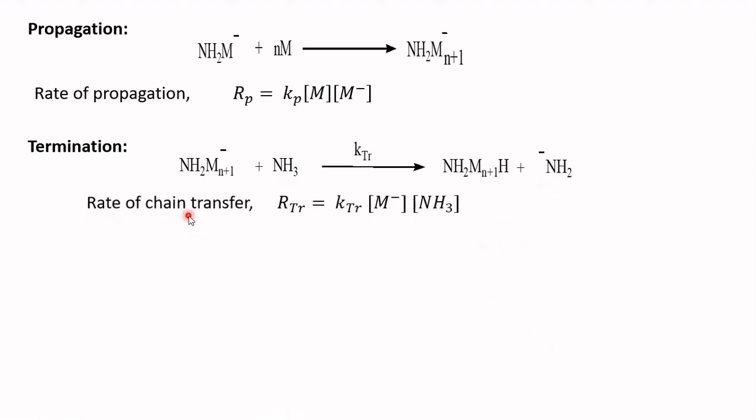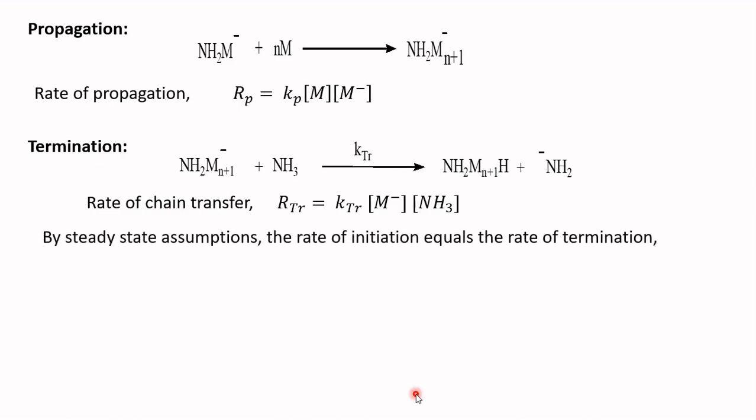So, the rate of chain transfer is equal to KTR into the concentration of macrocarbanion into the concentration of NH3. Since it is difficult to determine the concentration of macrocarbanion, one can assume a steady state in which the rate of initiation is equal to the rate of termination, that is Ri is equal to RT.